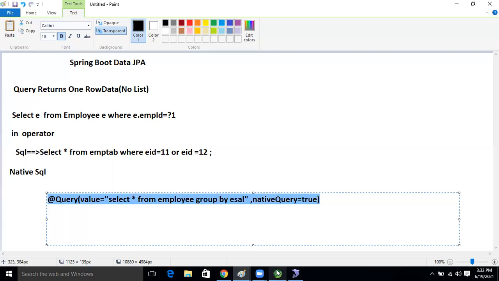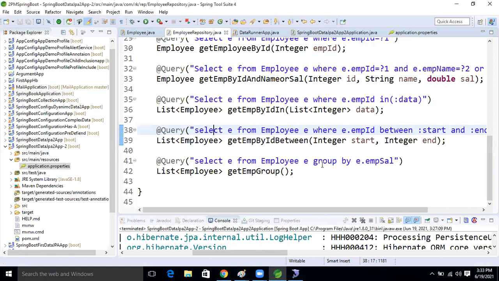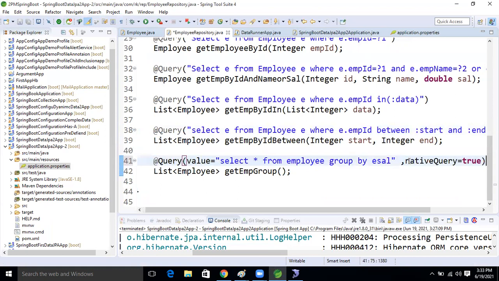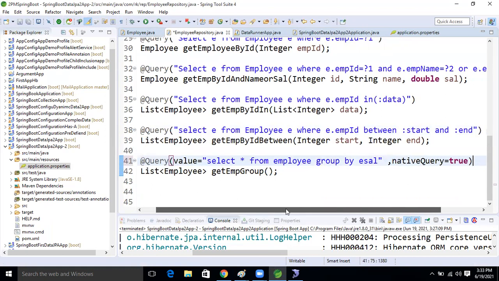Okay, so now let's perform the same thing. What will we do now? Copy this one, guys. This method is already there, right? Let's convert this method to native only. Let's convert this one to native. This is the same thing.